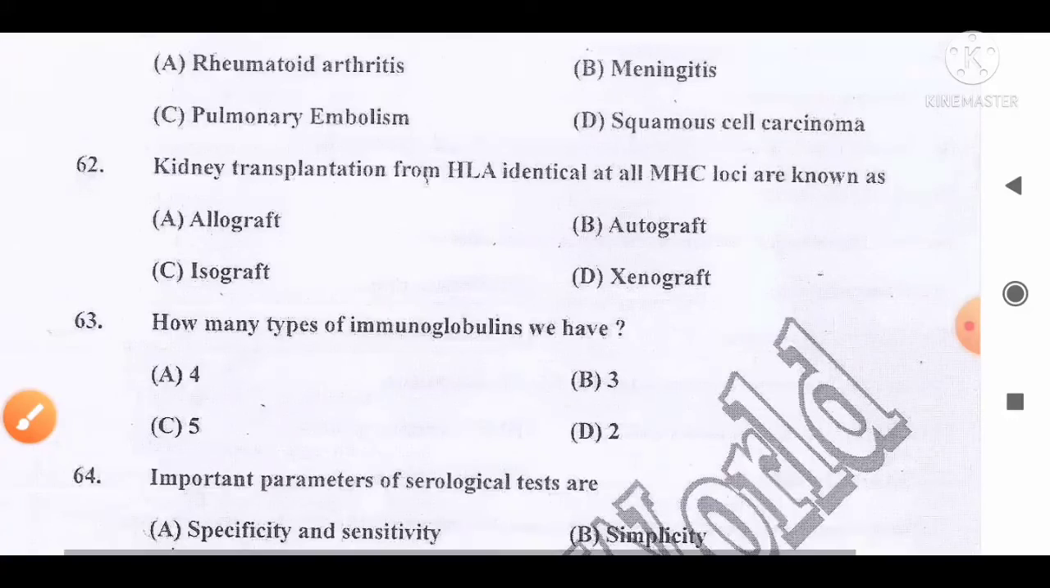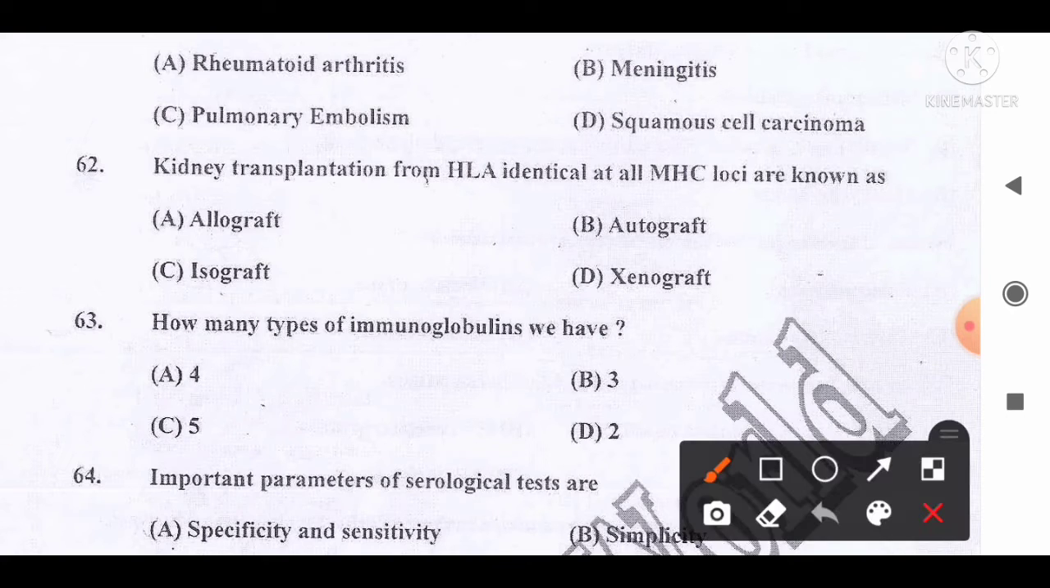Move to the next question, number 62. Kidney transplantation from HLA identical, that is human leukocyte antigen identical at all MHC loci, is known as option A, allograft, B, autograft, C, isograft, D, genograft. And the correct answer for this question, as per the answer key and as per our prediction, is isograft.